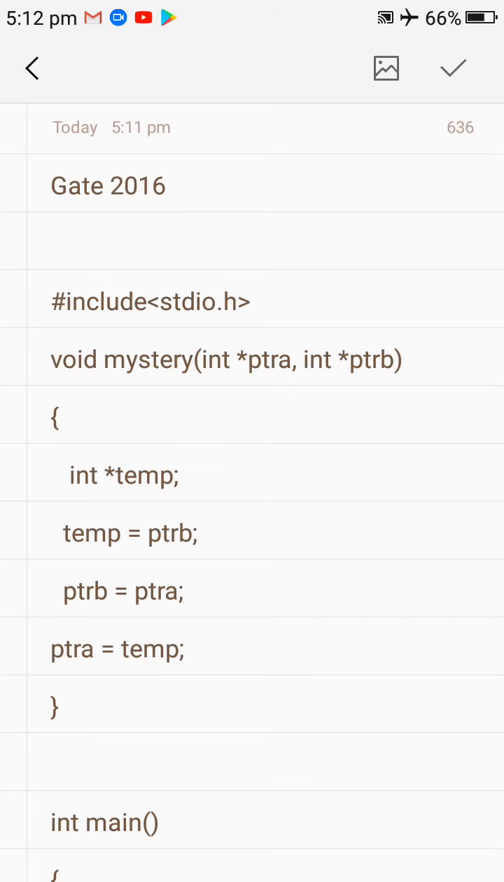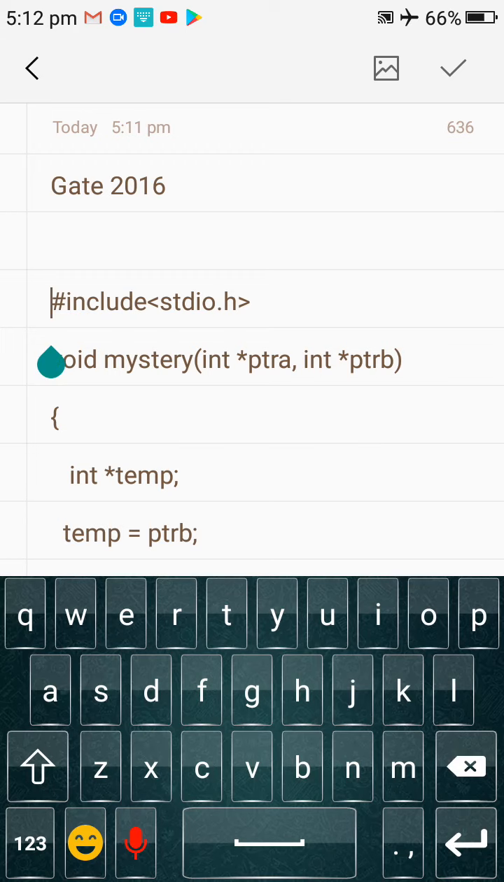This question has been asked in GATE 2016. So let's see this program. We have been given a program that includes stdio.h. This is the header file of C programming, and we have the function void mystery, which has two parameters, int pointer ptra and int pointer ptrb.